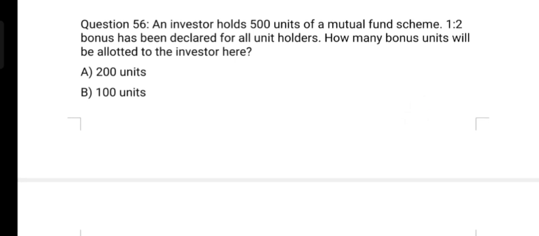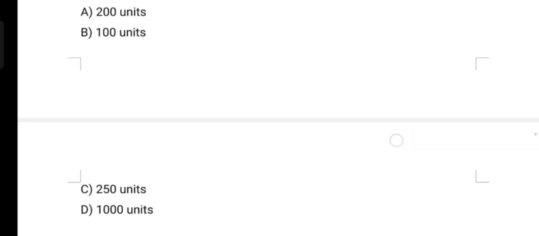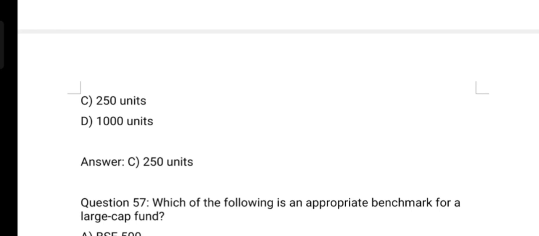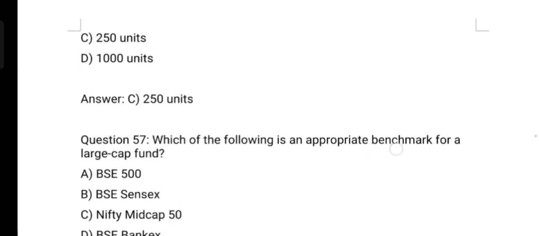Next question. An investor holds 500 units of a mutual fund scheme. A 1:2 bonus has been declared for all unit holders. How many bonus units will be allotted to the investor here? Option A 200 units, option B 100 units, option C 250 units, option D 1000 units. And the correct answer is option C 250 units.